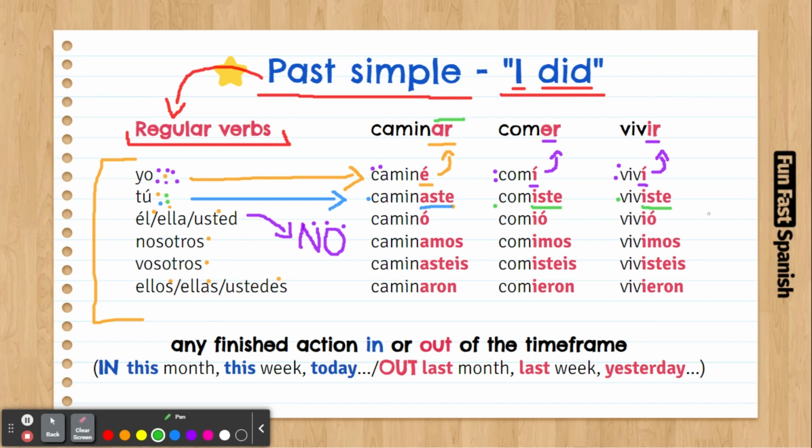Good. I think that was 10 seconds. Did you live in Colombia? ¿Tú viviste en Colombia? Perfect. That's it. Remember, we don't have the "did."